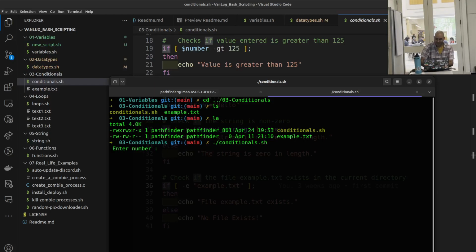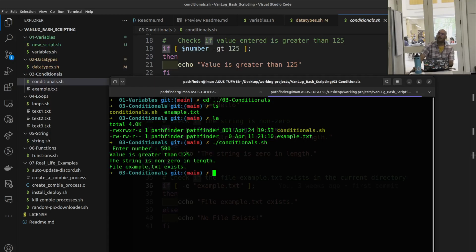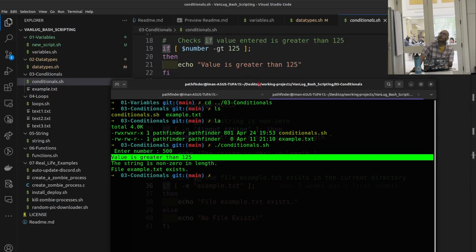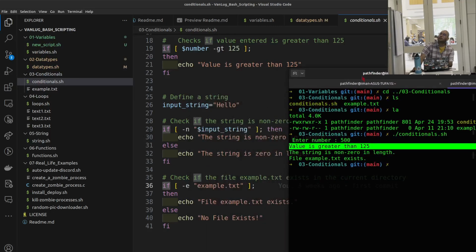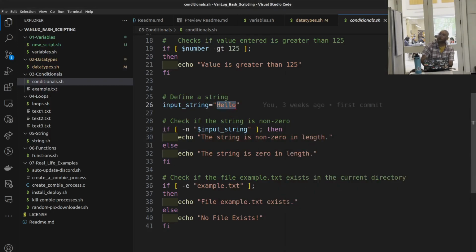So 500. The value is greater than 125, so the first if was accepted, and we went through this. And then the string is non-zero in length, of course, because you type something, you can remove it and try again.